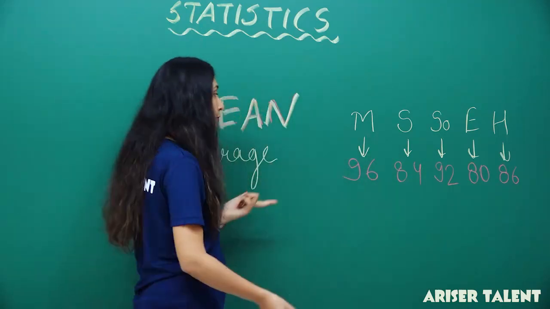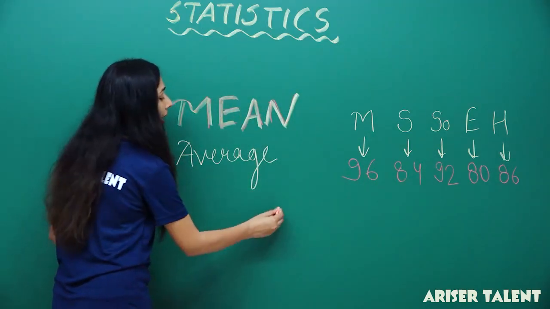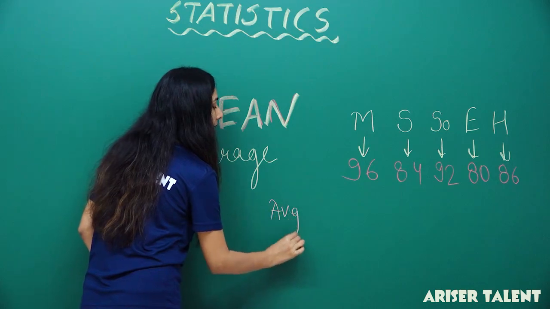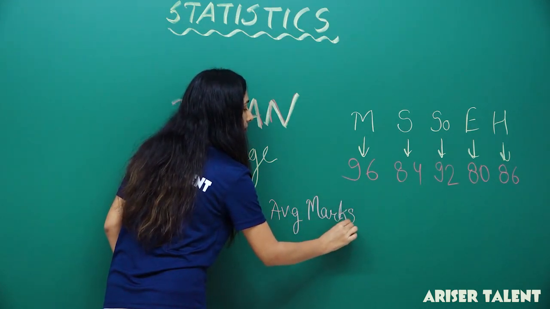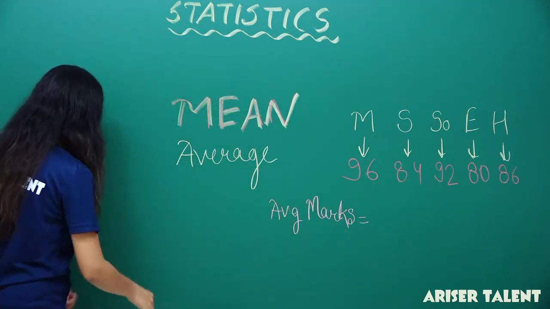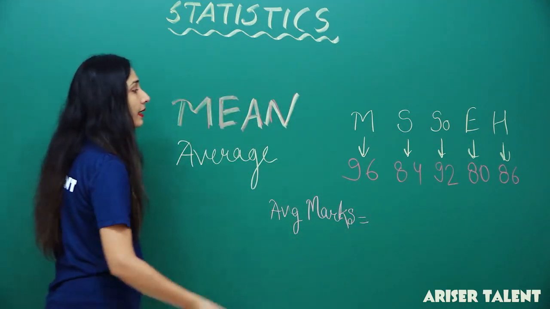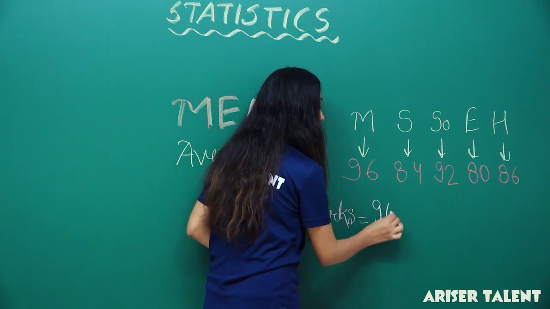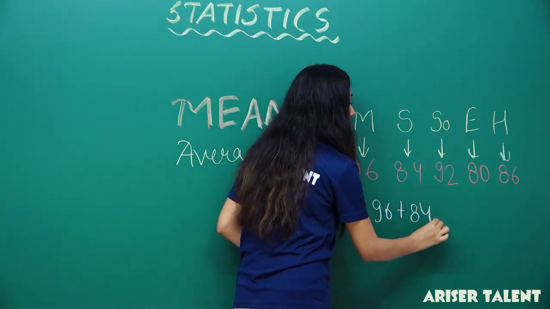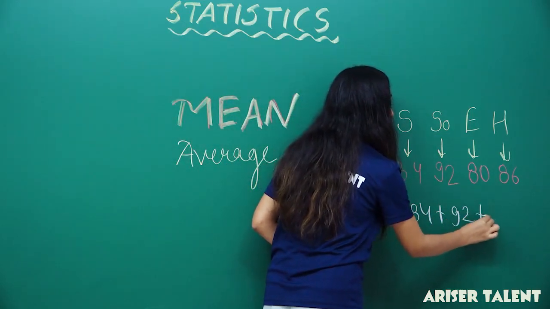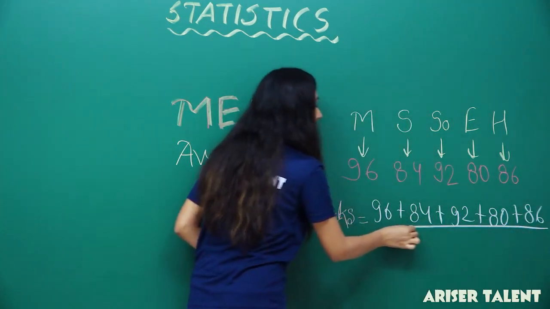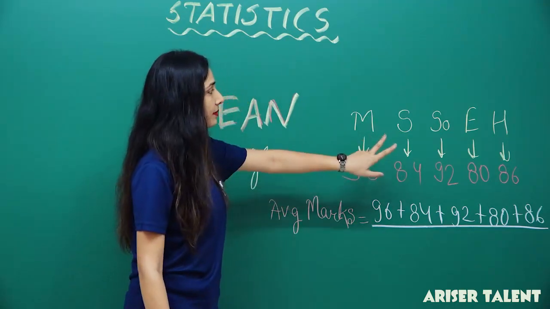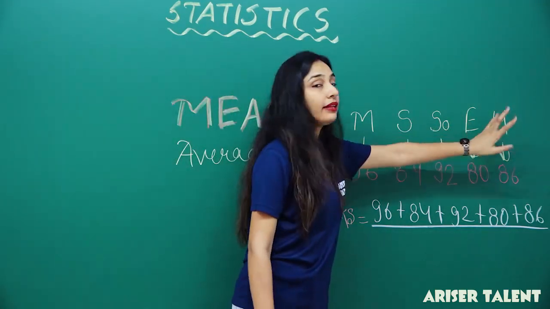That means in the case of the average marks of your subjects, that will be 96 plus 84 plus 92 plus 80 plus 86. Now, how many subjects are there? 1, 2, 3, 4 and 5.